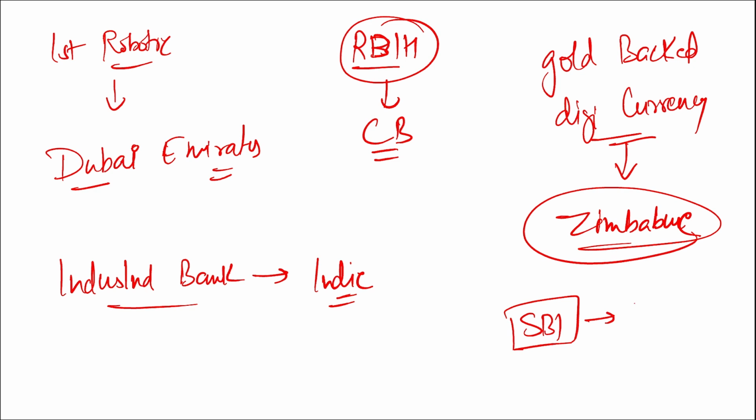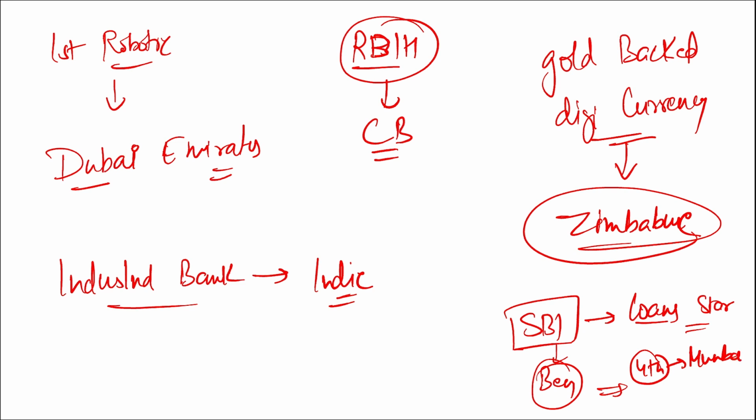This branch provides loans to startups that are collateral free, right? One of their branches was opened in Bangalore. Now multiple other branches have been opened. The fourth branch has been recently opened in Mumbai. And remember, there is a high chance that in Gurugram also, that is in Haryana, SBI will be opening their next branch for providing loans to various startups that will be collateral free and at a low interest rate.